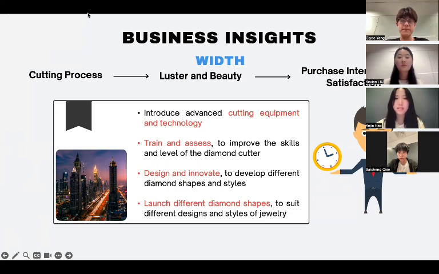Secondly, train and assess to improve the skills and level of the diamond cutters. Thirdly, design and innovate to develop different diamond shapes and styles to meet the preferences and needs of different consumers. For example, launch different diamond shapes to suit different designs and styles of rings, necklaces, earrings, and other jewelry.